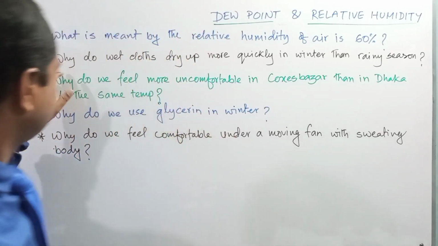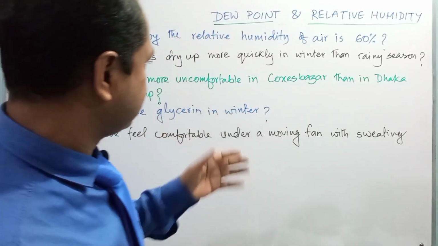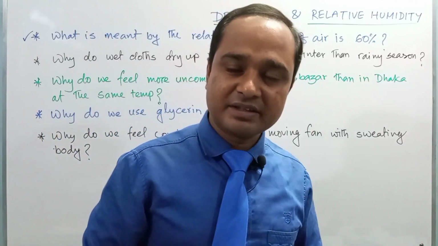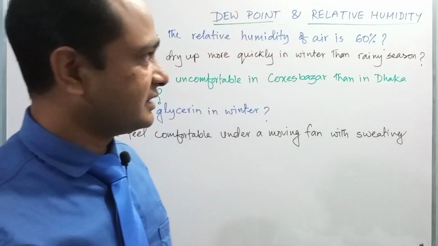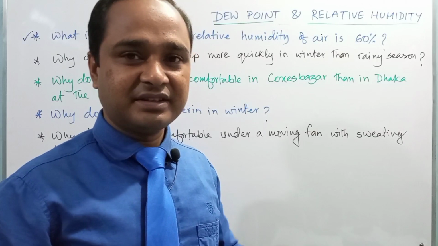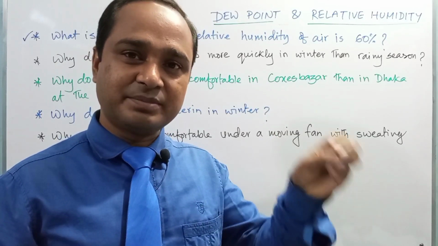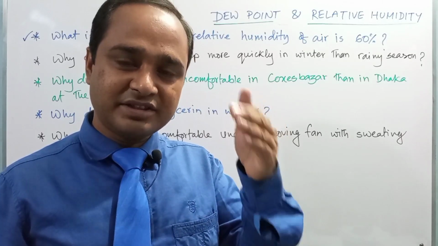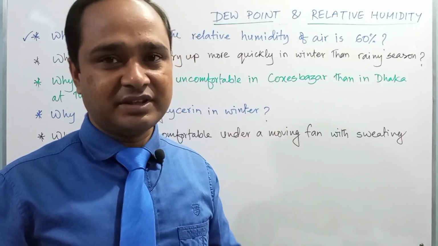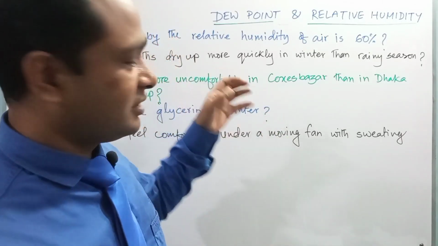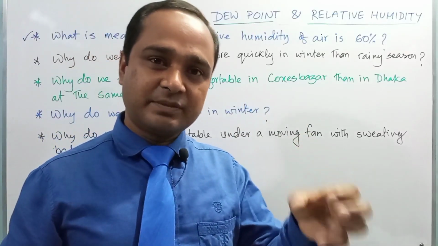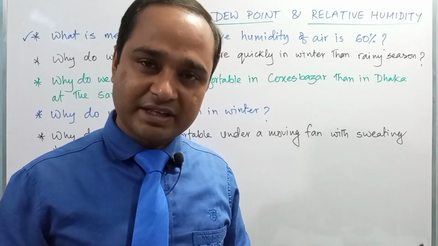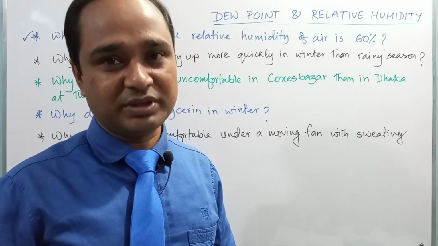So when we open wet clothes in the air, since the relative humidity is very less in winter, the water particles in the wet cloth dry up quickly, or those water particles are absorbed by the surrounding air very quickly, right?